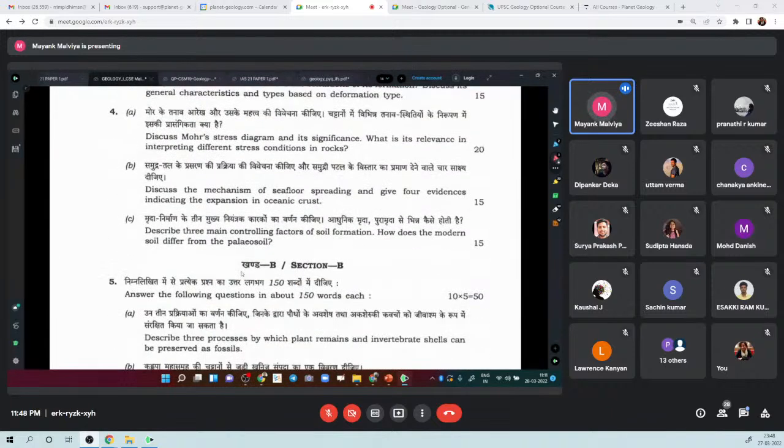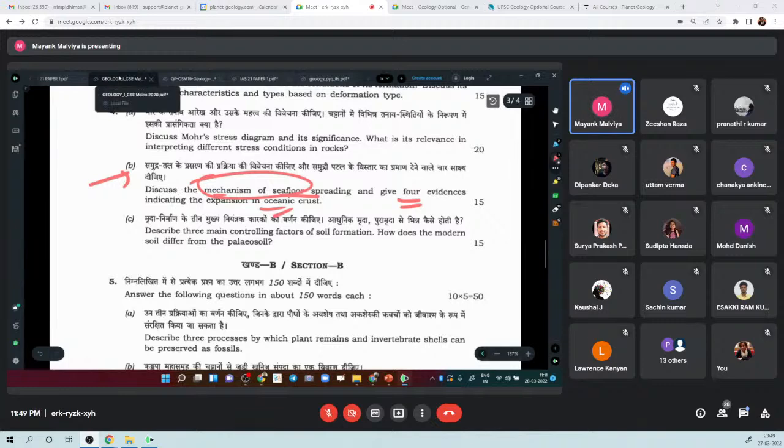What else? They are asking again plate tectonics. They are asking us to tell something about seafloor spreading, and give 4 evidences. So they are essentially asking just seafloor spreading, plate tectonics, say. So this is very easy. We'll see a couple of more question papers and then we'll move on to the topic.